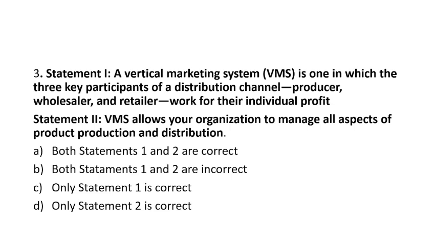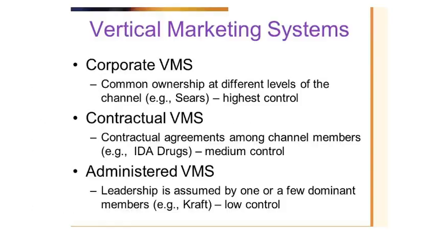Now let's see 2. VMS allows an organization to manage all aspects of the product, production and distribution. So this is the most accurate statement. So our answer will be only statement 2 is correct. Option D is the right answer.